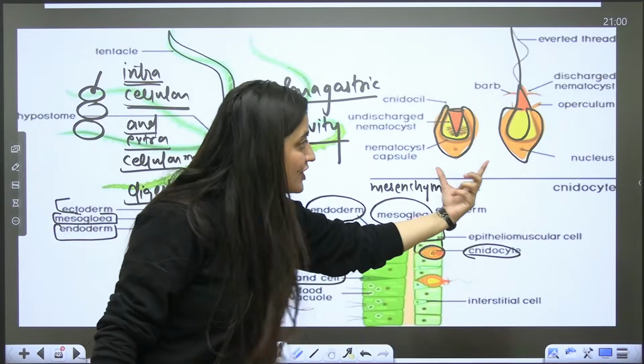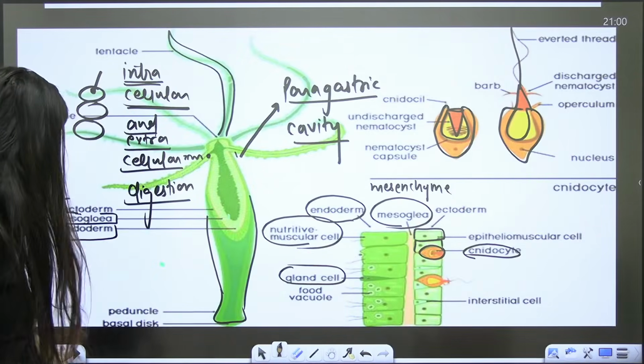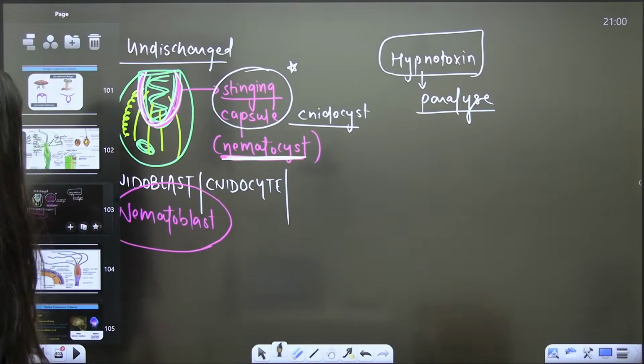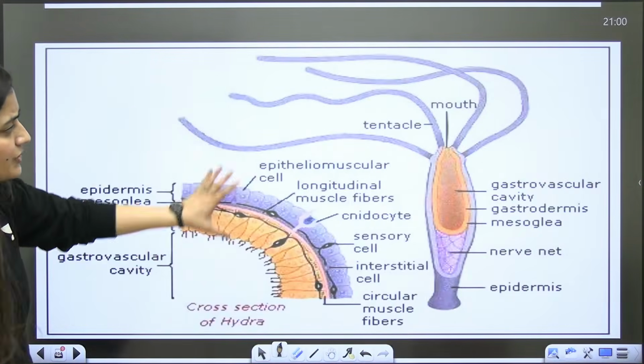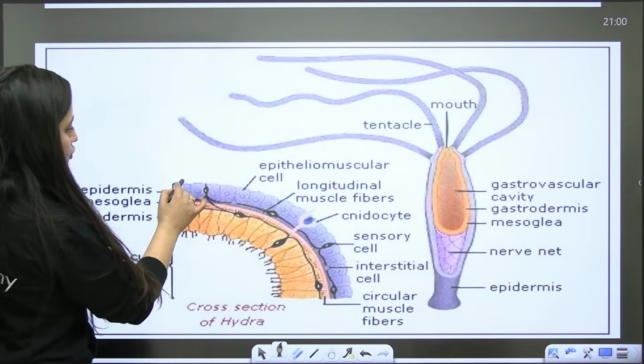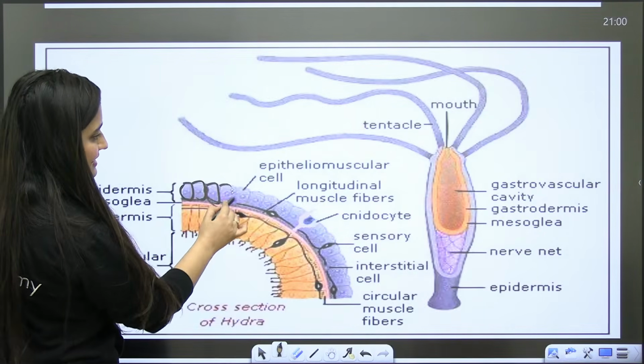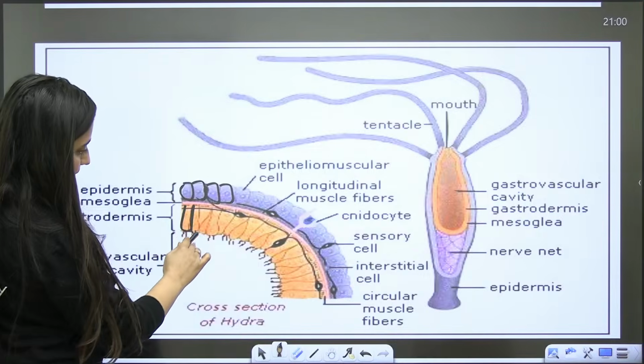This is the undischarged cell. This is the discharged cell. Is that clear? Okay. So we have tentacles, mouth is there. So you have epitheliomuscular cells, right? This here.